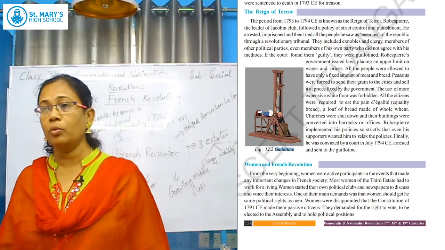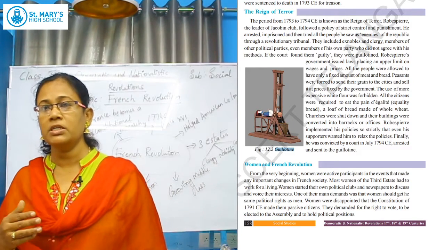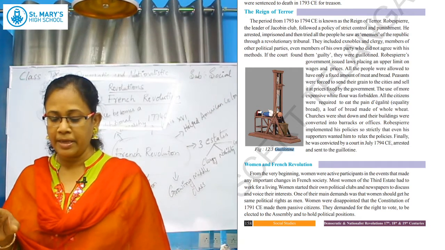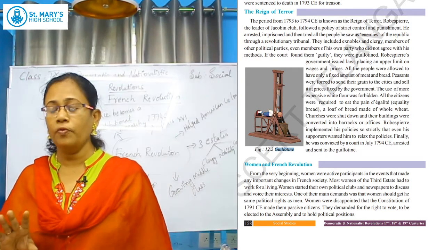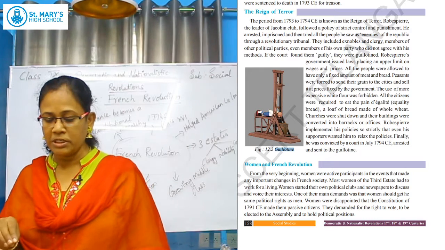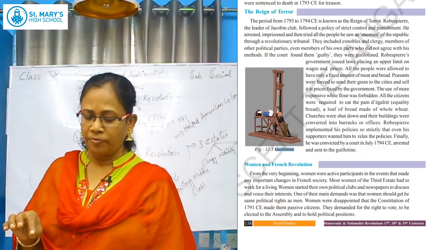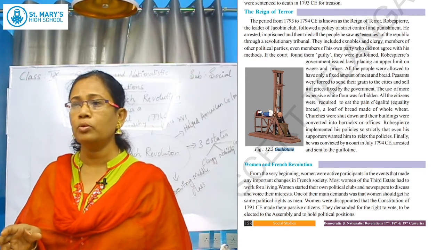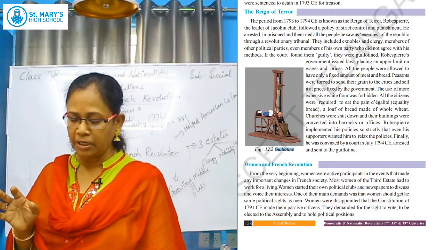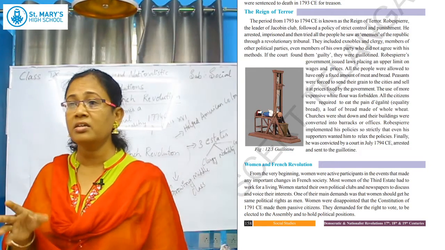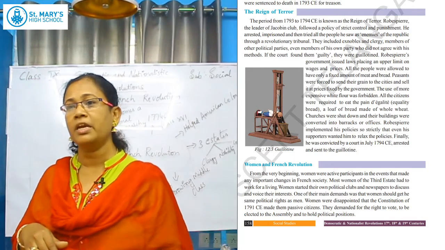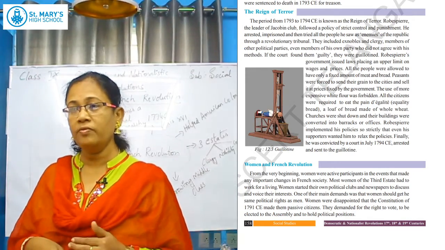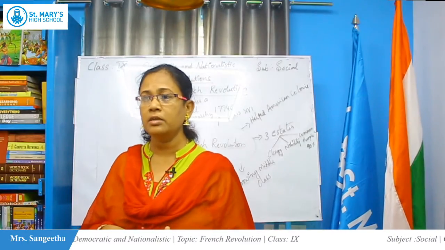Churches were shut down. The churches, where the Roman church people were dominating, were shut down, and then those churches were turned into offices. So this Robespierre implemented strict rule. Finally the people were vexed with Robespierre, they couldn't bear this strict rule. So in 1794 they arrested Robespierre and sent him to the same punishment he had given to all the people, that is the guillotine. So even Robespierre was guillotined in 1794.